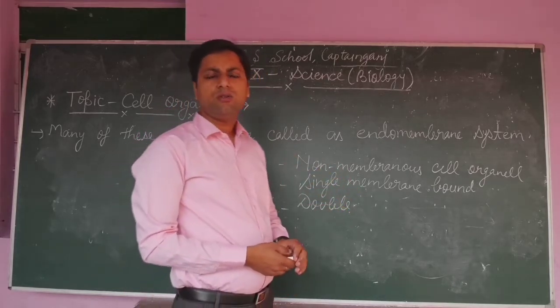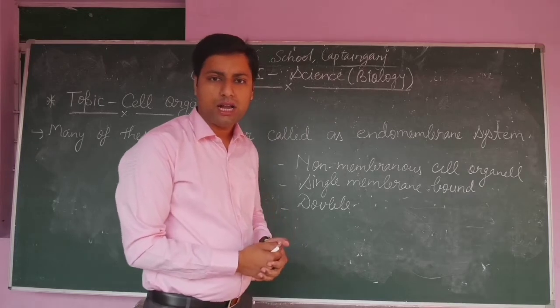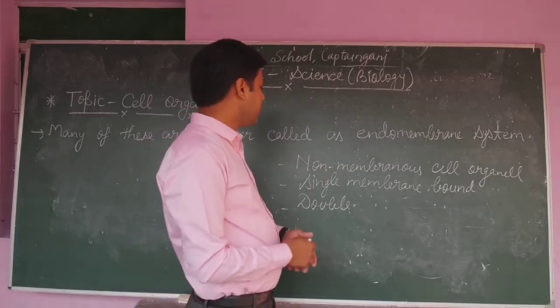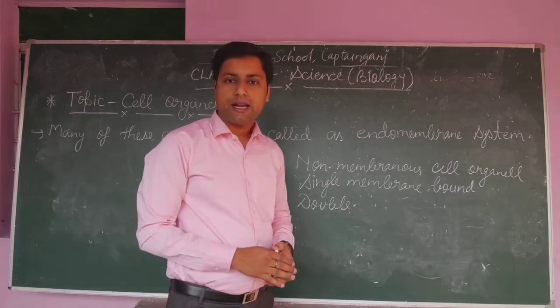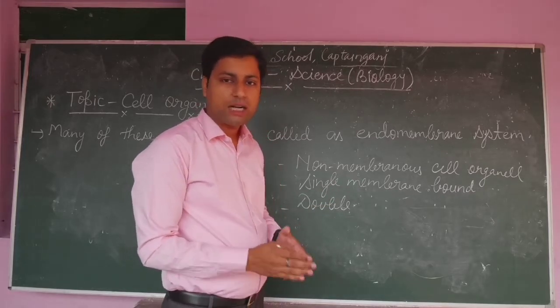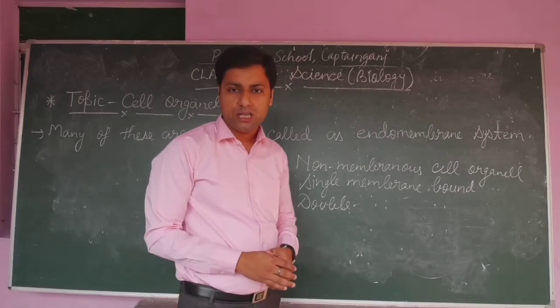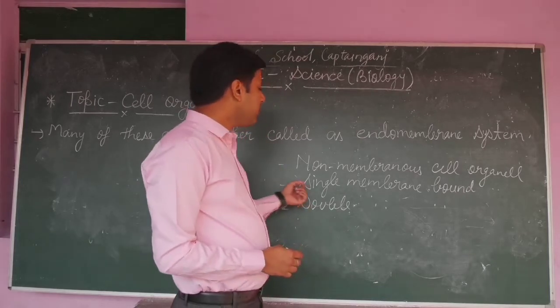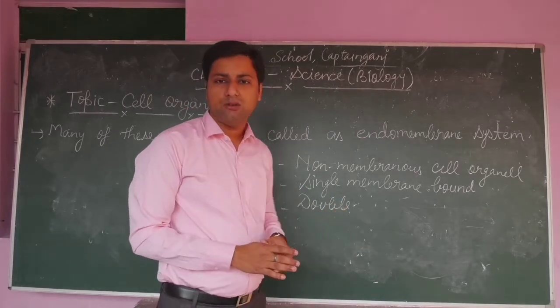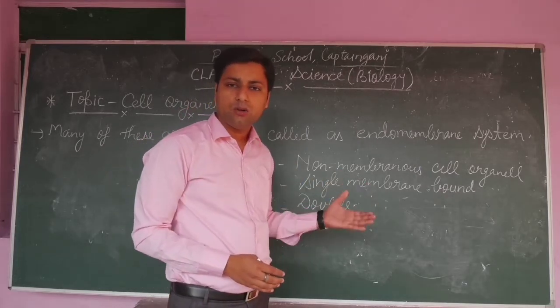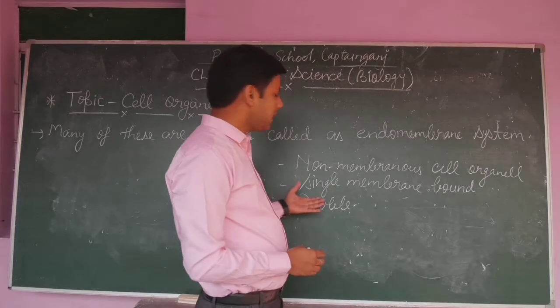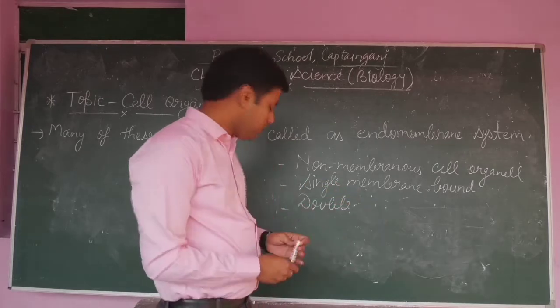In non-membranous, we know that centriole and ribosome are both examples of non-membranous cell organelle. In case of single membrane, vacuole and lysosome are the best examples of single membrane bound cell organelle. And double membrane bound cell organelles are especially mitochondria and chloroplast, because in mitochondria and chloroplast two membranes are present, that is an outer and an inner.